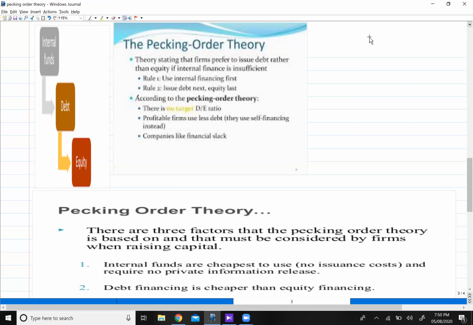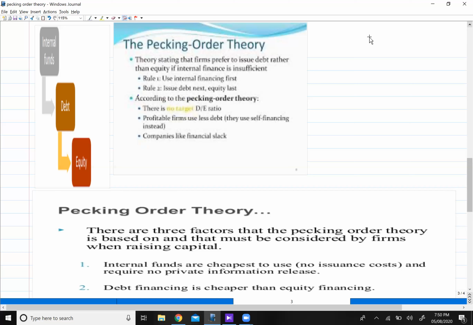Now let me tell you how it will provide a positive signal to the stock exchange. Basically, it will tell the level of confidence to the shareholder that my company is able to pay the interest, plus we are able to pay the principal amount easily. That's why we are going for debt financing, right?